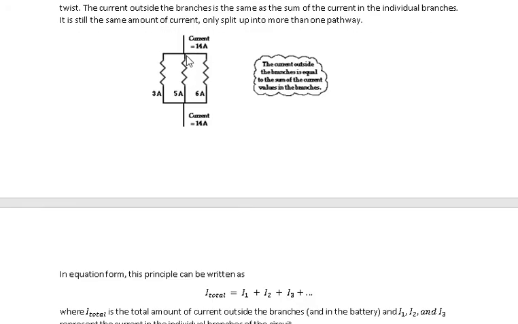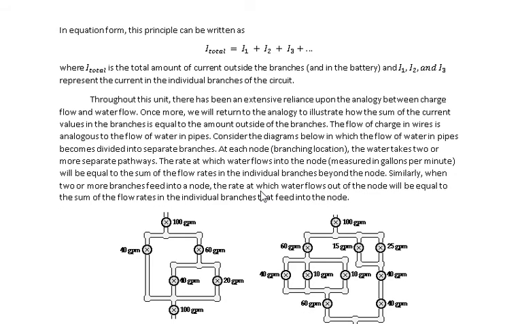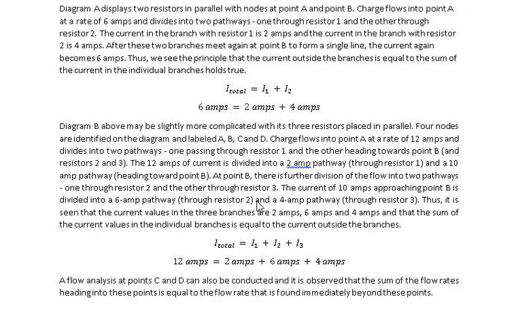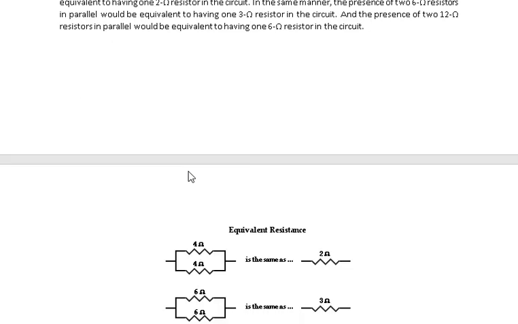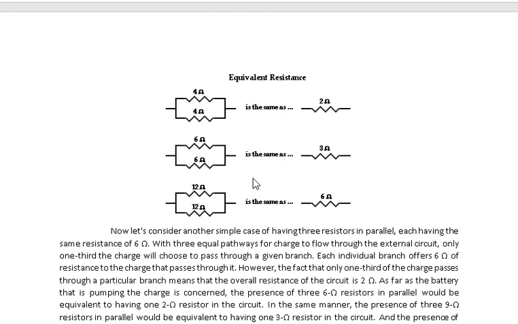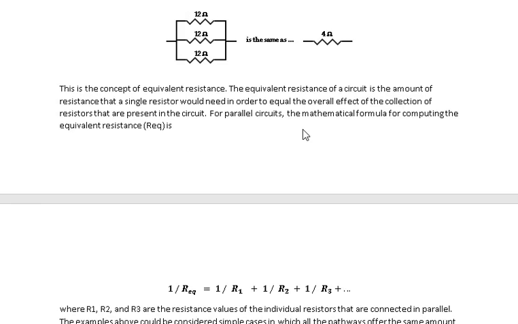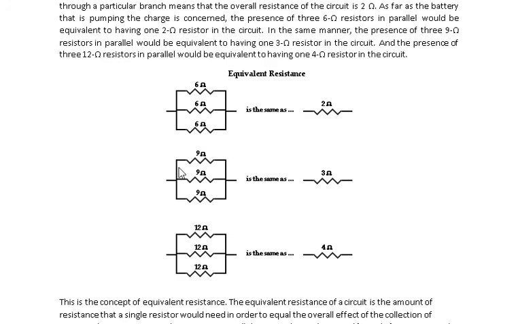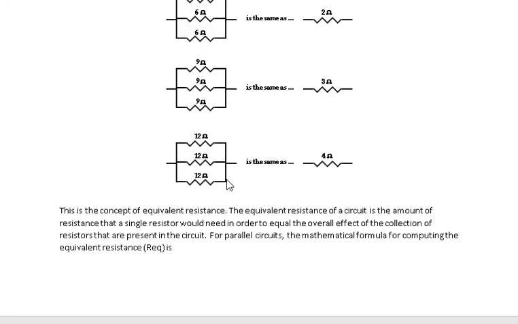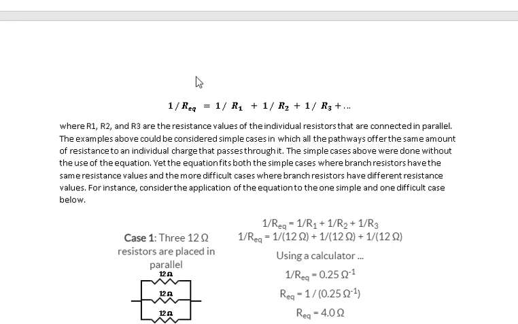In order for you to find the total current, you just have to add the current here, and the current here. Okay? So we have I total is equal to I1 plus I2 plus I3. Then its equivalent resistance muna is given by this equation. Okay, ito. So if you are asked to find the value of the equivalent resistance of the parallel connected resistances, you just have to use this equation.